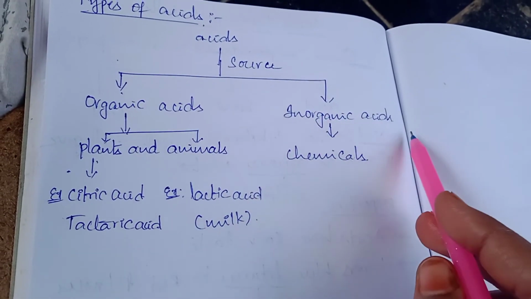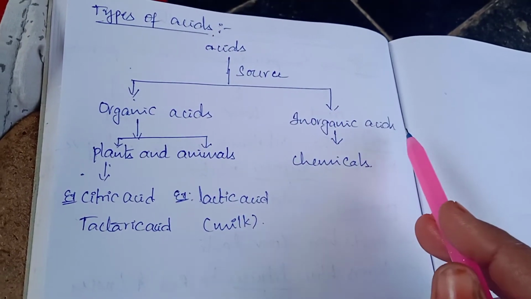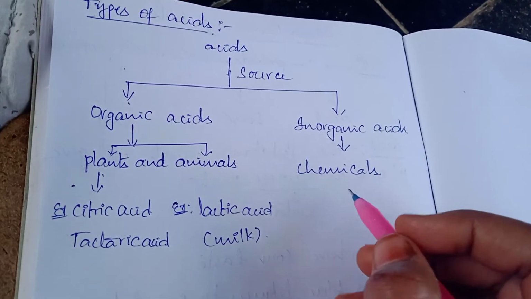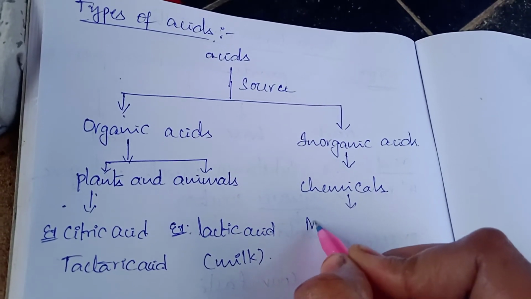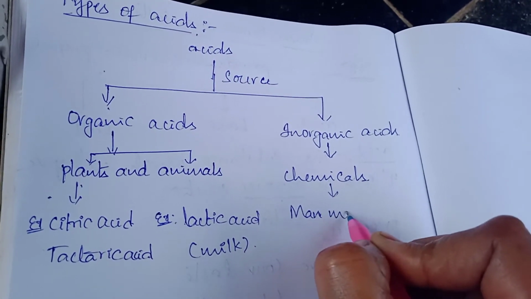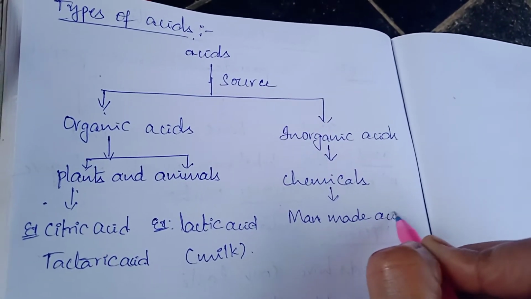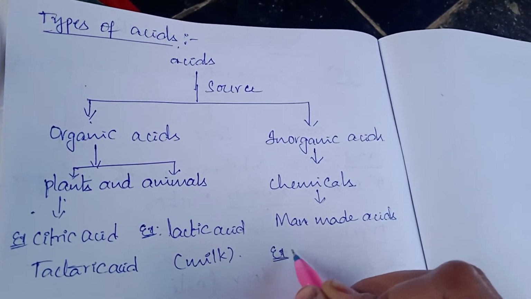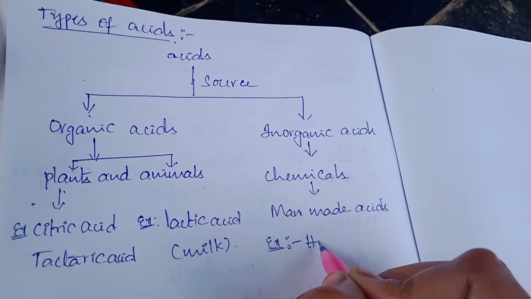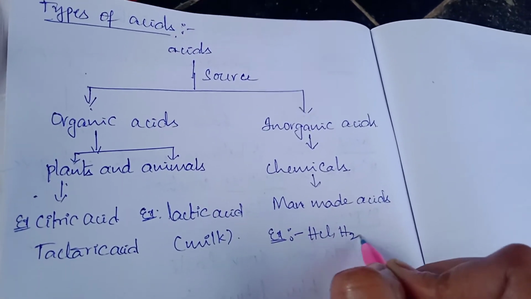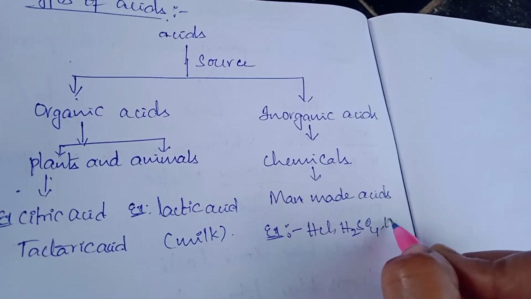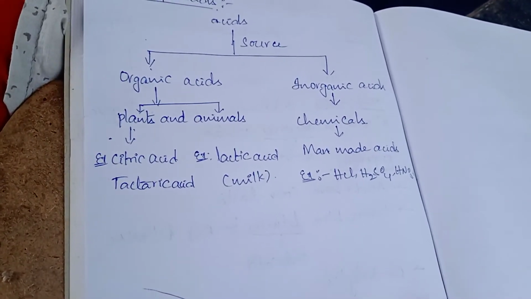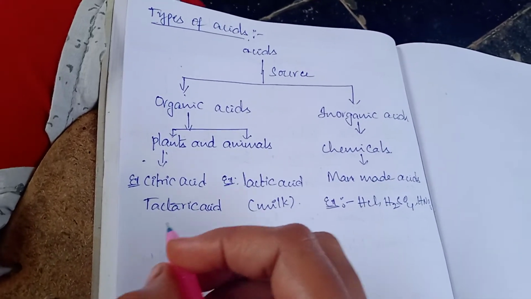Inorganic acids are the acids obtained by using chemicals in the laboratory. They are also known as man-made acids. Examples are hydrochloric acid, sulfuric acid, and nitric acid, which are prepared by using chemicals in the laboratory.